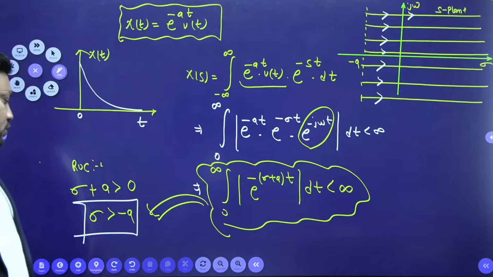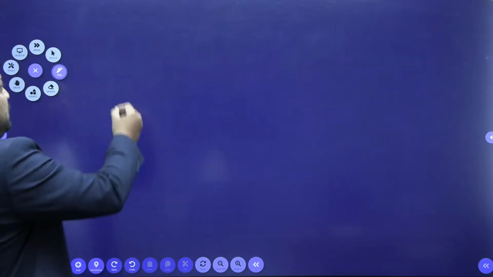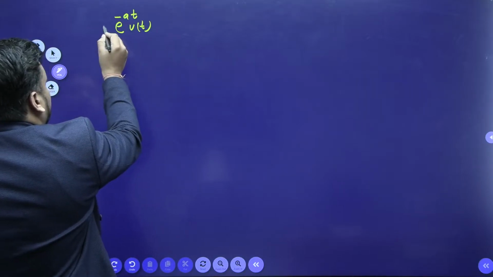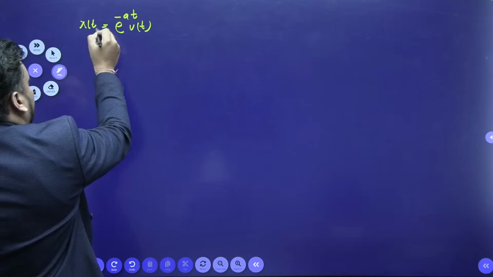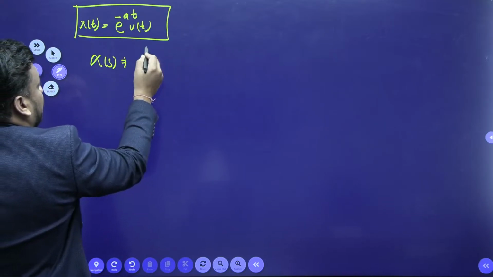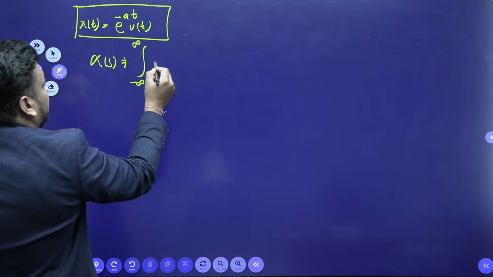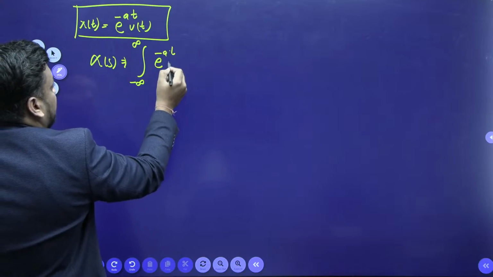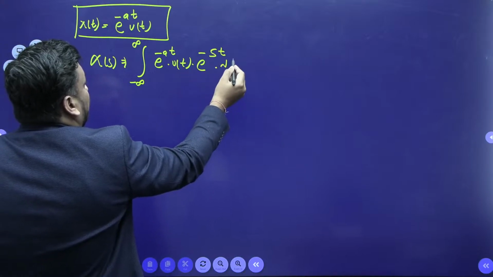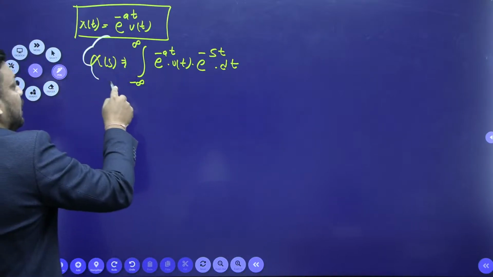Now first of all, student, I am looking for the final Laplace transform. We know that e to the power minus at ut is the signal x of t. What is its Laplace transform? If I apply the Laplace transform formula, x of s is the integral from minus infinity to infinity of e to the power minus at into ut, dot e to the power minus st dt. From the last slide, it is clear what its ROC is.